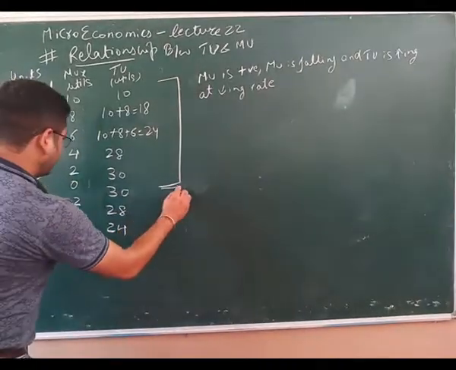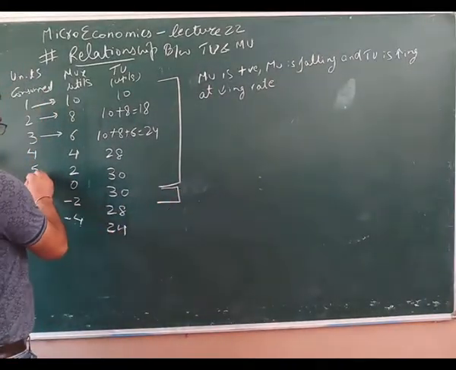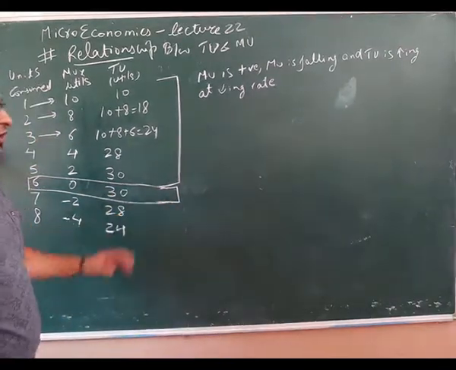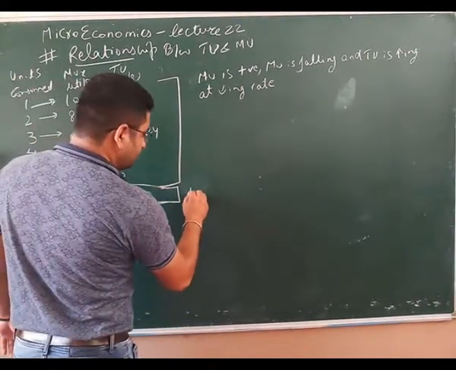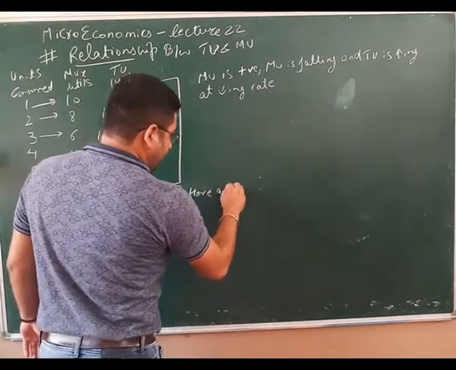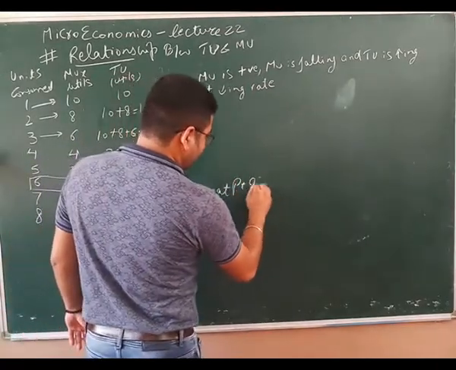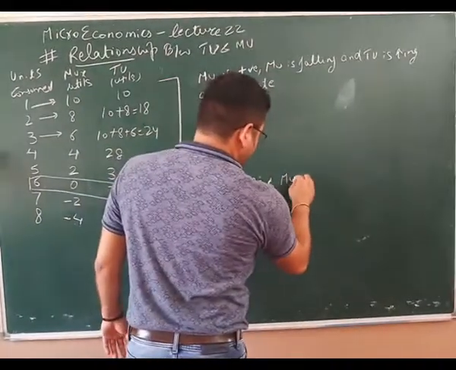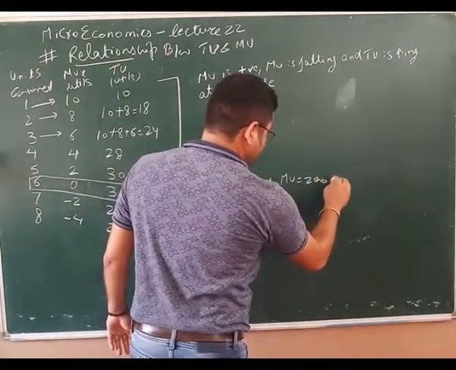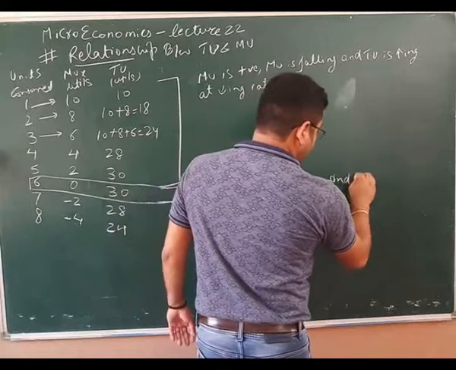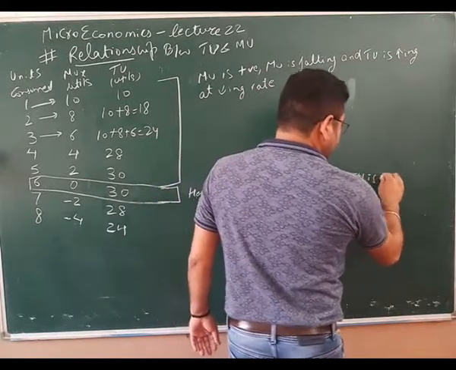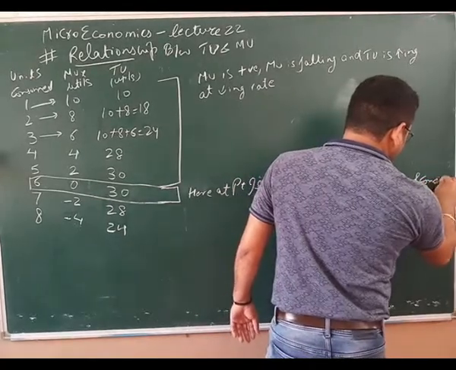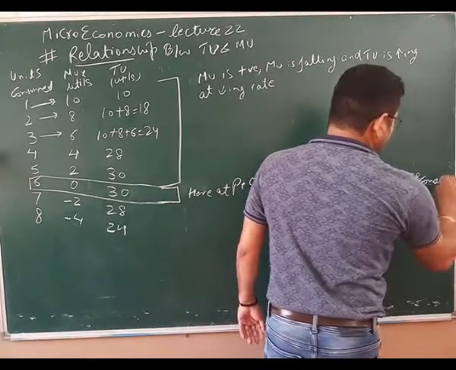Next we see here at 6th unit, which is also called the point of saturation. Here at point of satiety, a point of saturation, MU is equal to 0 and TU is maximum and constant.